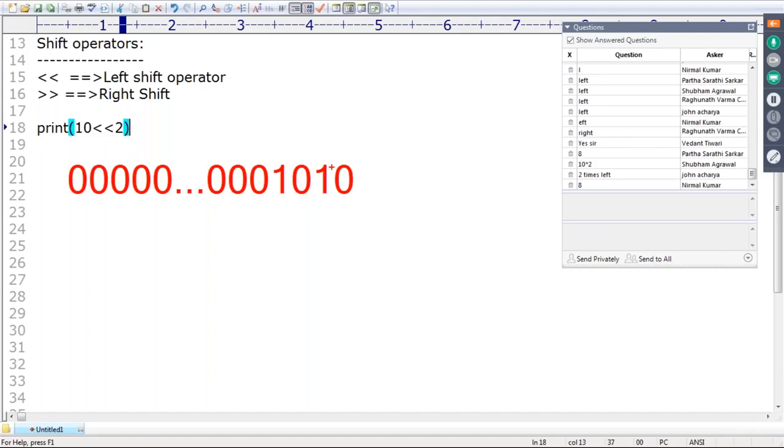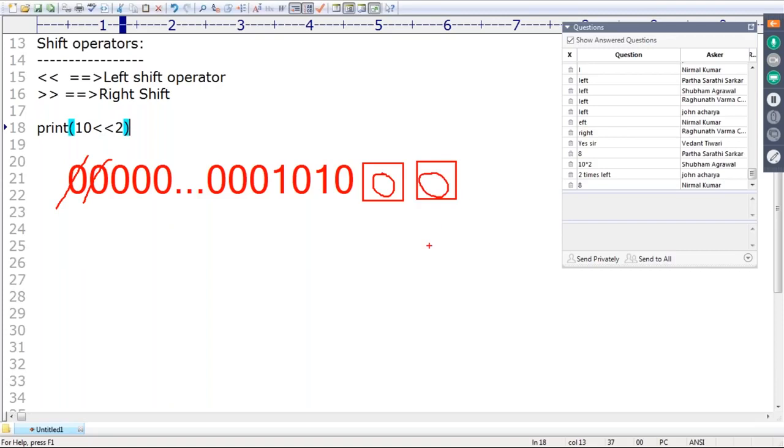If I move left, these bits will be gone, and 2 vacant cells will be created on the right-hand side. These vacant cells are always filled with 0. Remember this one, sir.